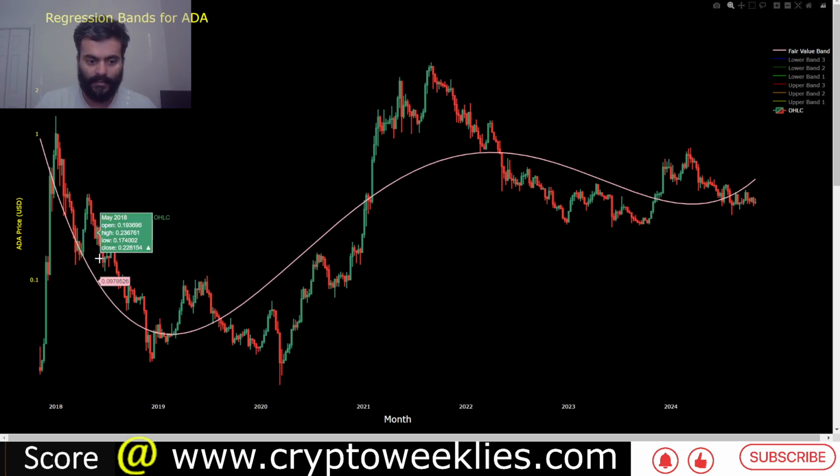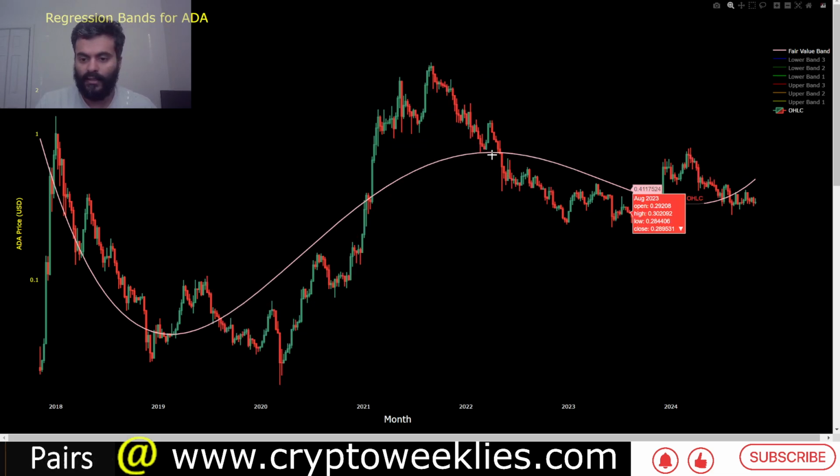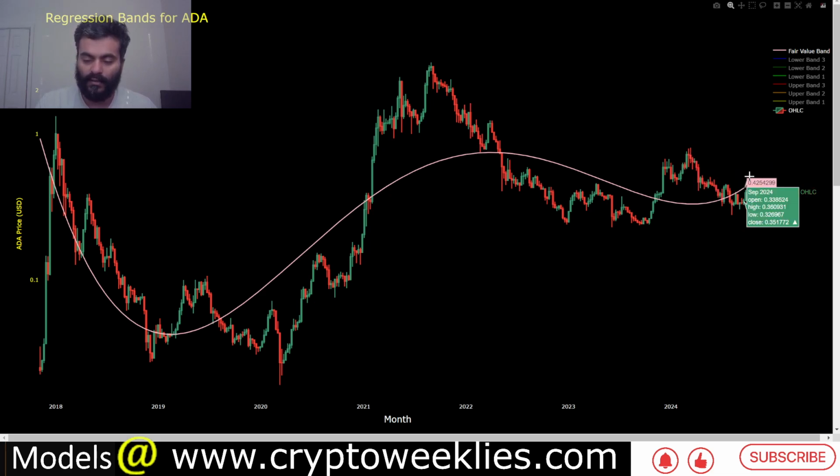So during the bear market, the regression based valuation, this pink line, has a downward bias. During the bull market, it has an upward bias. Again, in the last bear market starting 2022, the regression function had a downward bias. Right now, since about the middle of 2024, the prices tend to have an upward bias.